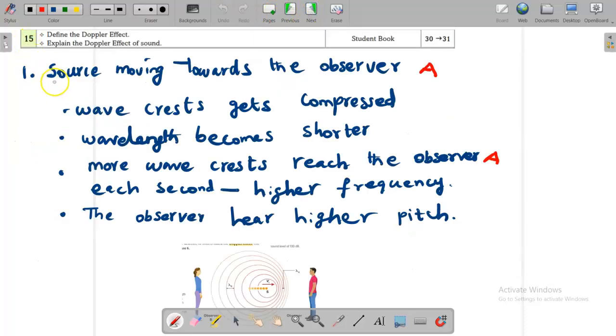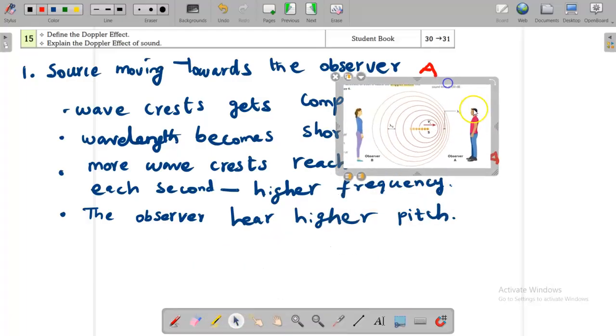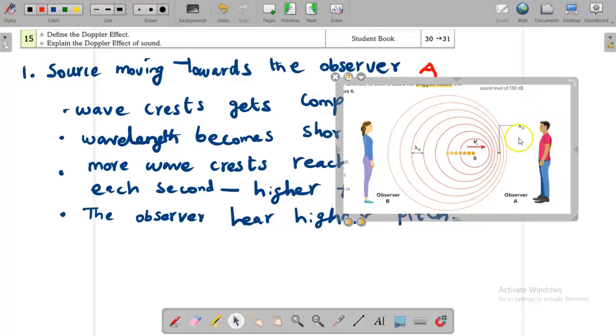Next, we have defined the Doppler effect. Explain the Doppler effect of sound. You can pause the video and copy it down. Source moving towards the observer. Now here you can see there are two observers in this picture. Here is observer A, observer B, and here is a source. And the source is moving towards the observer A.